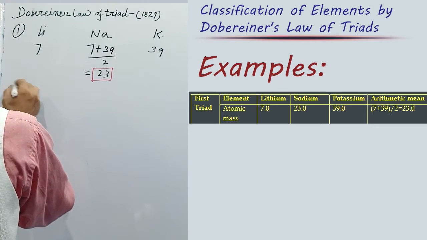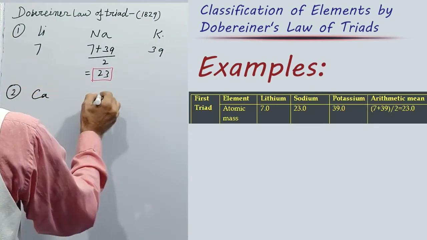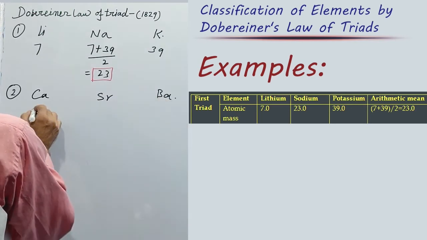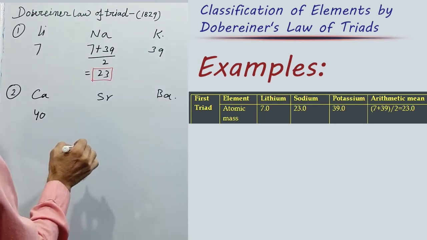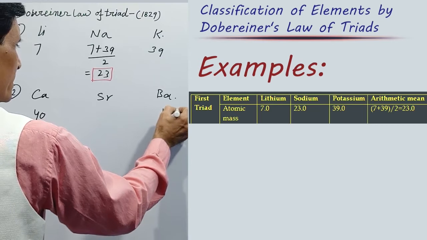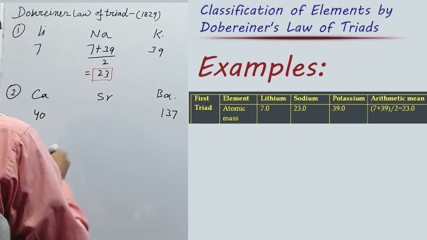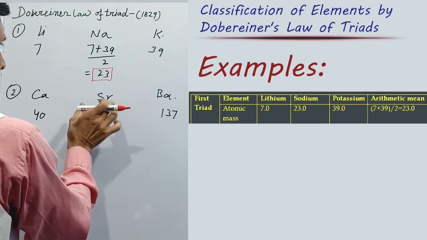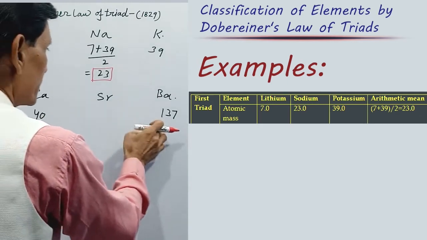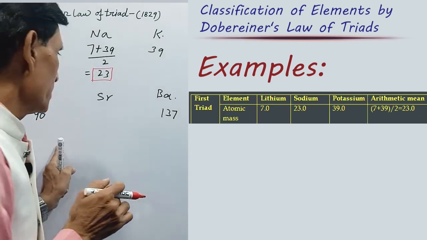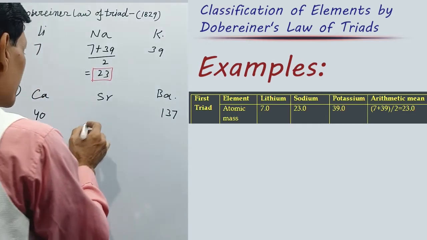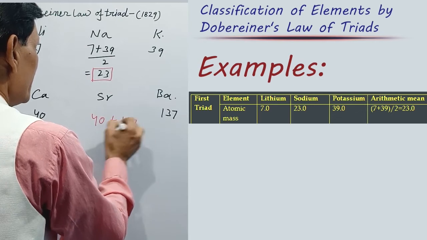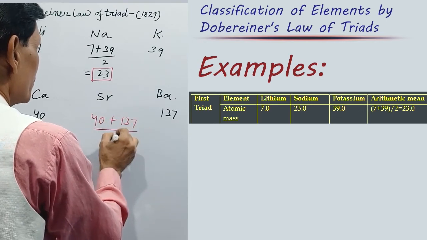Next, example number 2: calcium, strontium, barium. Atomic mass of calcium is 40, barium is 137. According to Dobereiner's law of triads, the arithmetic mean of these two elements is 40 plus 137 divided by 2.